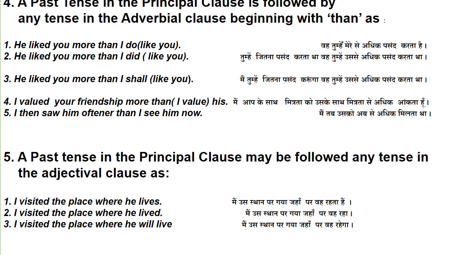A past tense in the principal clause may be followed by any tense in the adjectival clause, as: I visited the place where he lives, I visited the place where he lived, I visited the place where he will live.